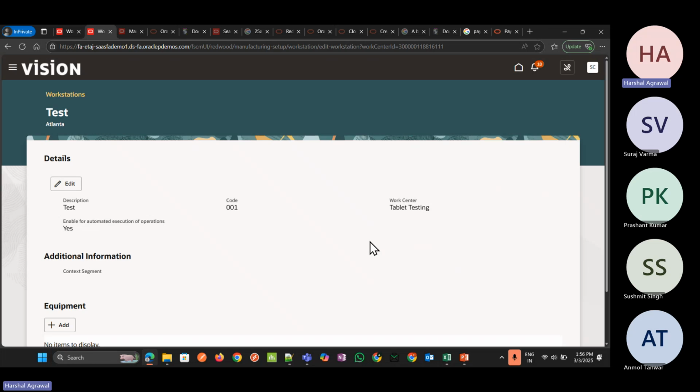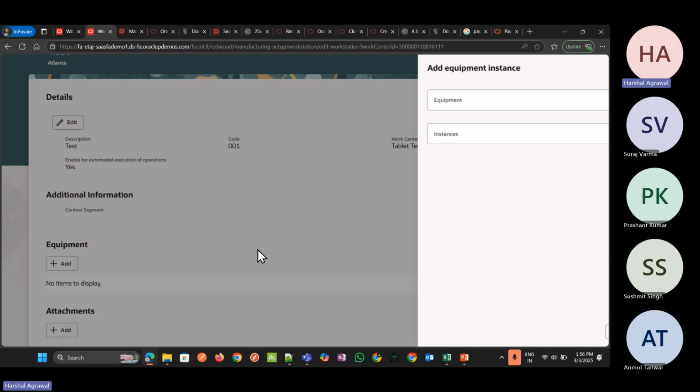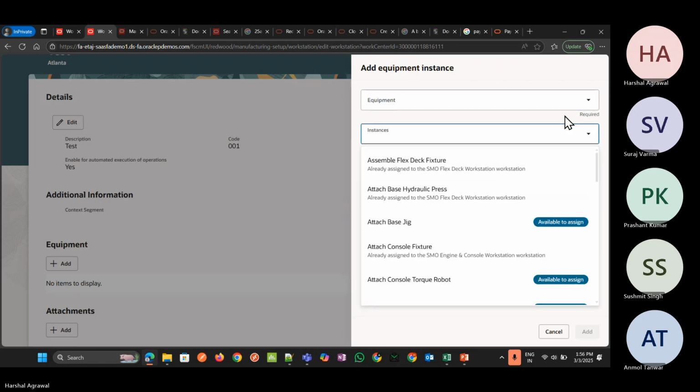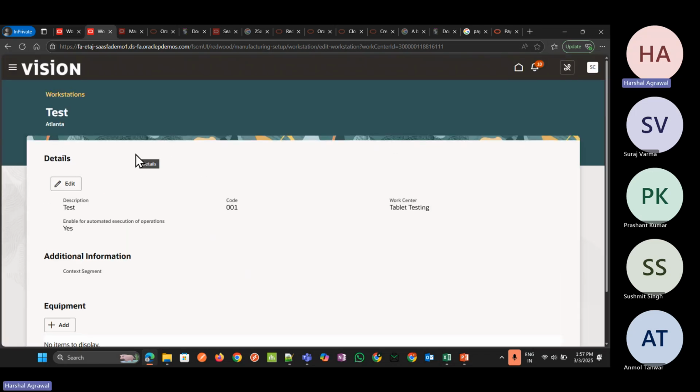Here we can configure the descriptive flex field for the workstation. This is a page from where we can add the descriptive flex field for the workstation. Now let me go for the next one.